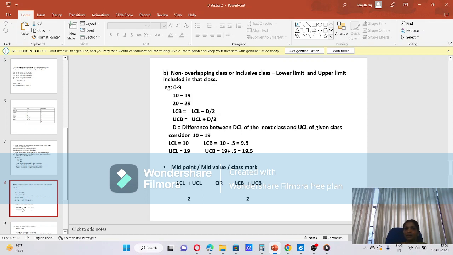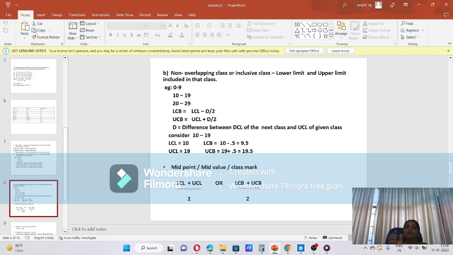Look here, we consider the class 10 to 19. Lower class limit 10, upper class limit 19. In the next class, 20 to 29, the lower class limit is 20. The difference between 20 and 19 is 1, and d by 2 is 1 by 2, that is 0.5.